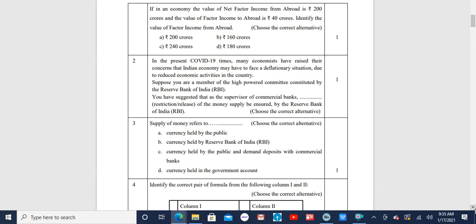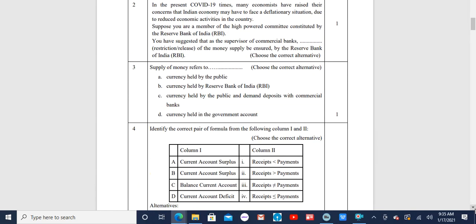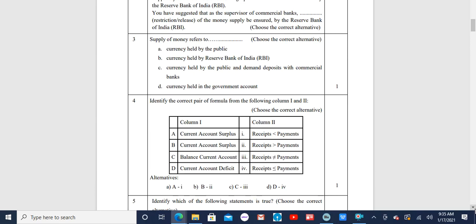The third question, supply of money refers to dash. Choose the correct alternatives. The alternatives given to us are A, currency held by the public, B, currency held by RBI, C, currency held by the public and demand deposits with commercial banks, and D, currency held in the government account. The correct answer is option C, that is currency held by the public and demand deposits with commercial banks.